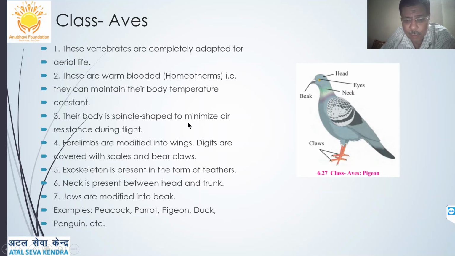The body is spindle shaped, pointed at both ends to minimize air resistance during flight. Forelimbs are modified into wings. Digits are covered with scales and they bear claws. You can see that. Exoskeleton is present in the form of feathers to minimize the weight of the bird. Neck is present between head and trunk. Jaws are modified into beak. Examples are peacock, parrot, pigeon, duck, penguin, etc.